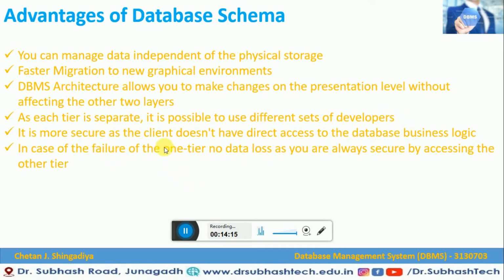It is more secure, as the client does not have direct access to the database business logic. This is one of the most important advantages of database schema. In case of failure of one tier, there is no data loss, as you are always secure by accessing the other tier. So friends, these are the advantages of database schema, or advantages of data abstraction.